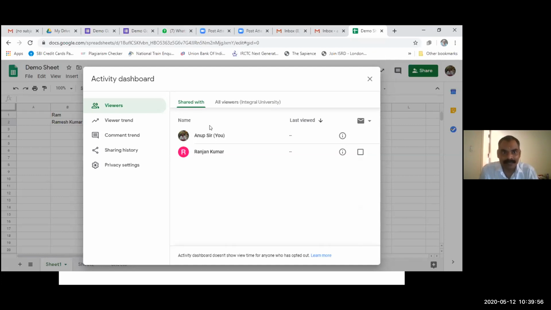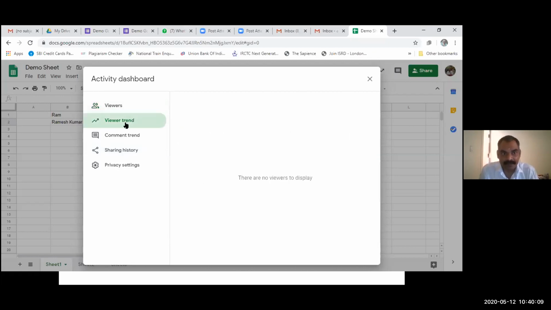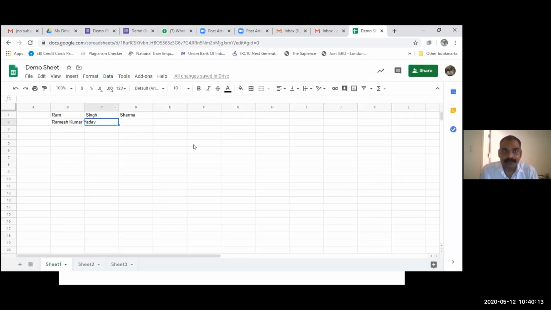So there are two people who are contributing to this sheet. We can see the history, and we can review the trend, at which time this was done. And we can open the comment history.